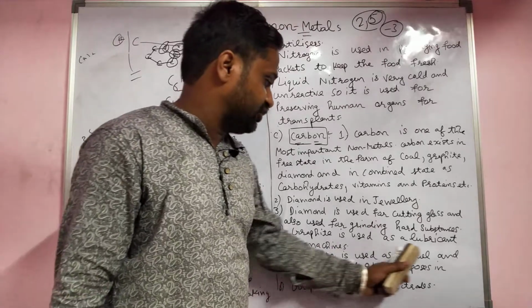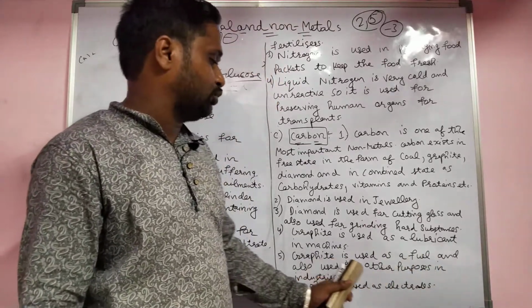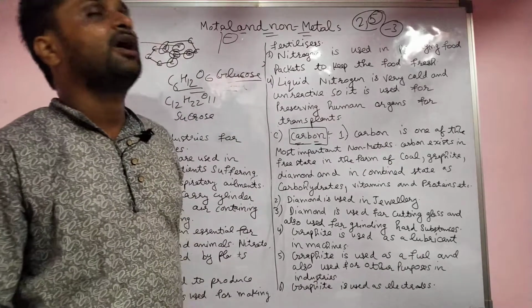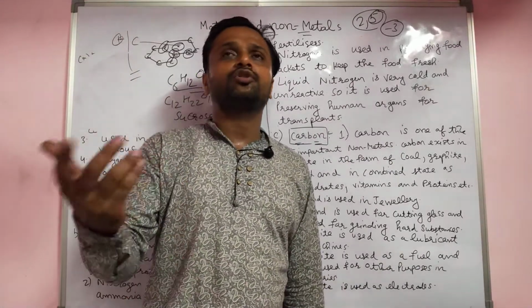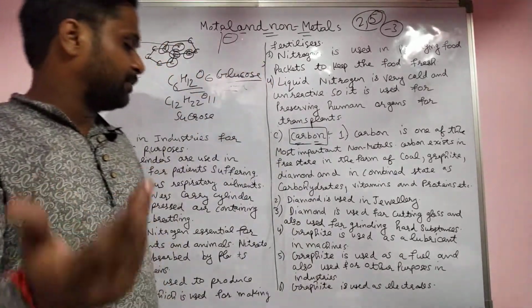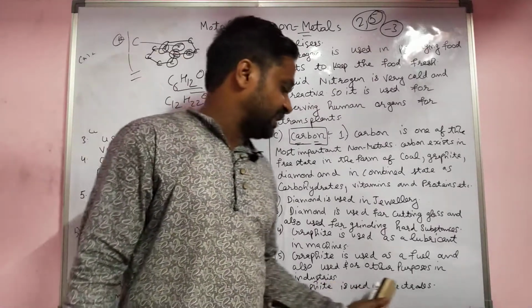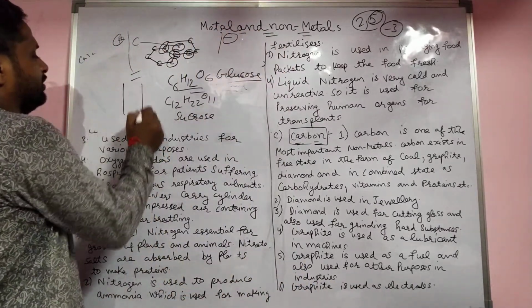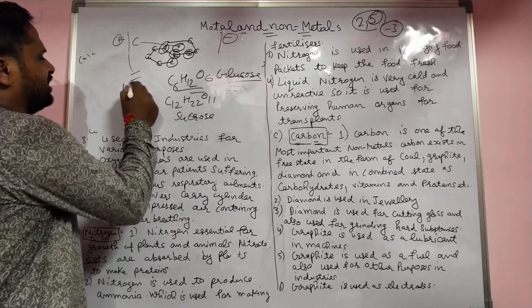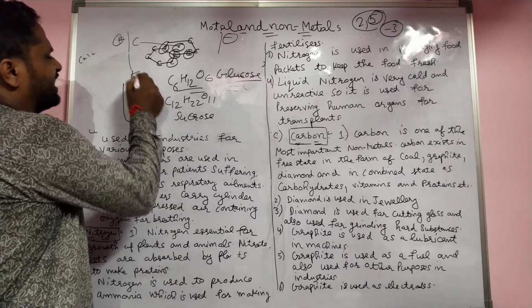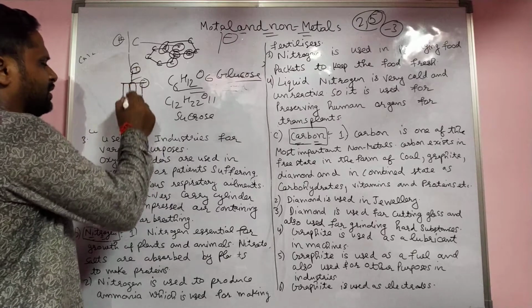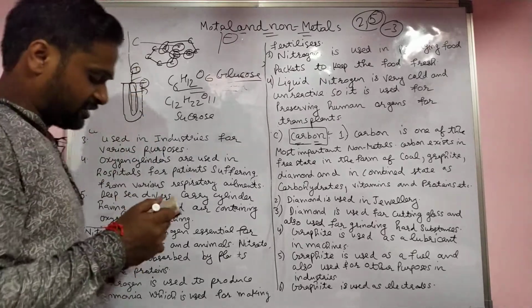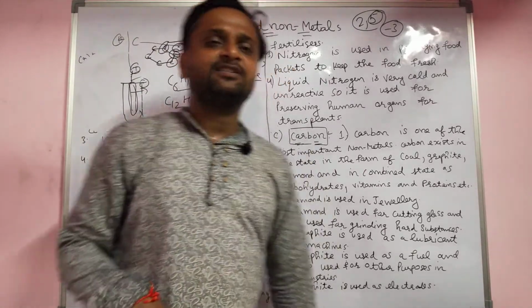Next, graphite is used as a fuel and also for other purposes in industries. And graphite is used as an electrode in cells. In dry cells it is used as an electrode. One is negative, one is positive, and the electrode inside is made up of graphite.